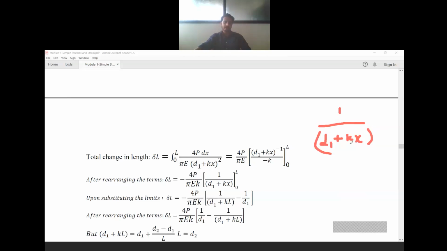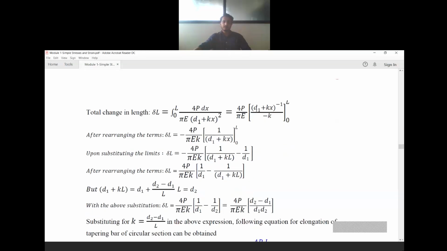So after the whole square is gone, inside, what is the coefficient of x? x is k. So minus of that coefficient, into minus coefficient, which is k. Coefficient of x is k. So this is what we have here: (d1 plus kx) inverse, that is minus 1 power 1, 1 by (d1 plus kx) multiplied by the negative of the coefficient of x. So k, minus k. This is what we have in this formula.